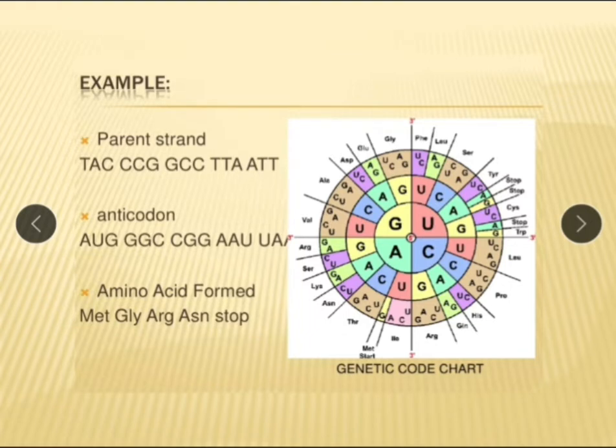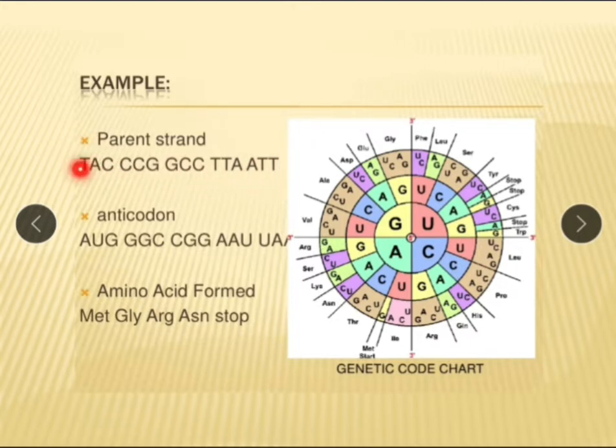See here, the genetic code chart is shown. These are nitrogen bases on mRNA. AUC means isoleucine. Then again I explain to you, UUU is phenylalanine. Here, parent strand, T means it is the DNA strand.